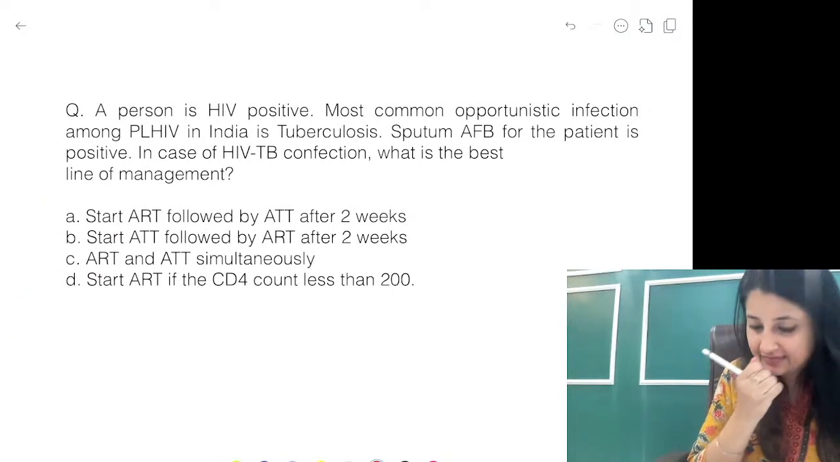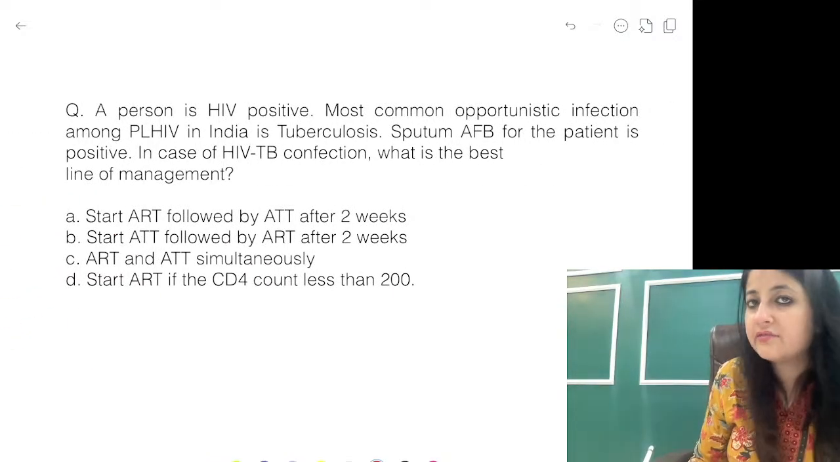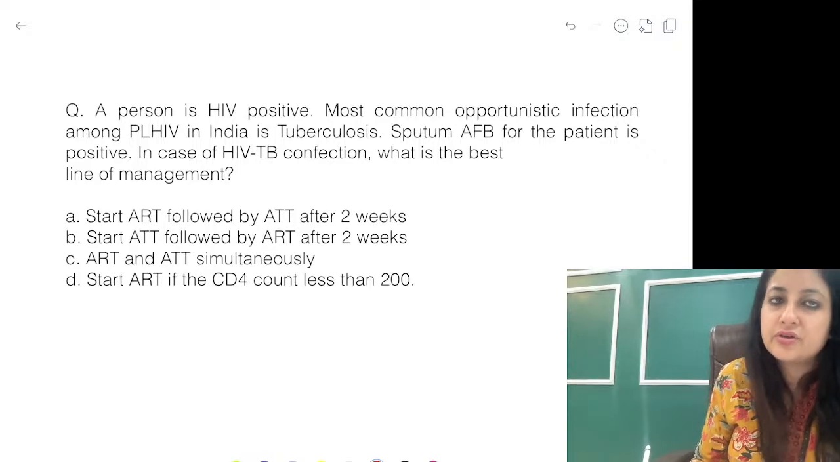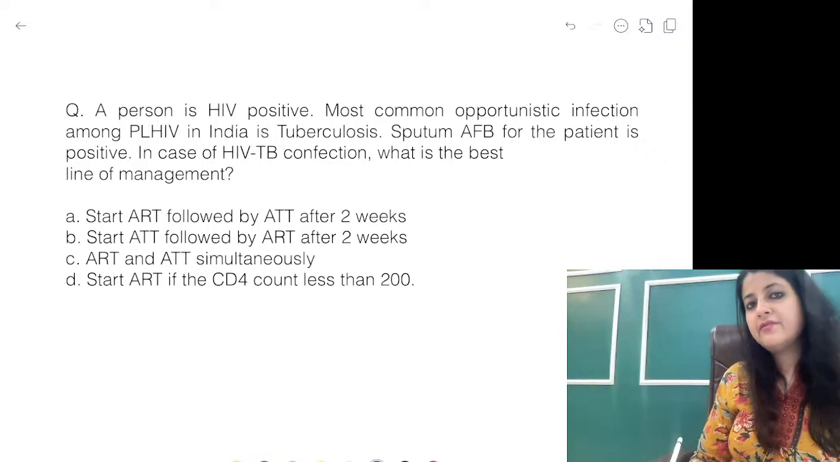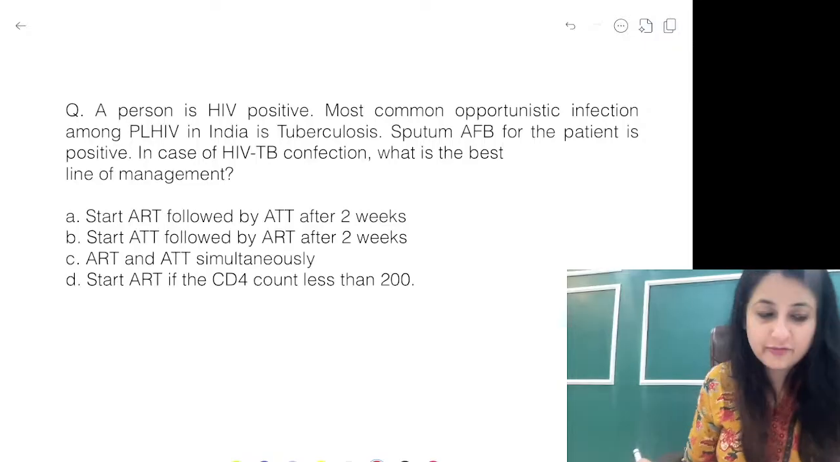चलो, quickly tell me the answer to this. A person is HIV positive. Most common opportunistic infection is TB. Sputum AFB for the patient is positive. In case of HIV TB co-infection, what is the best line of management?